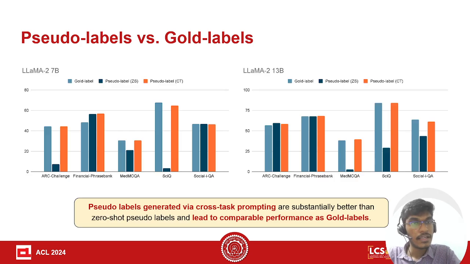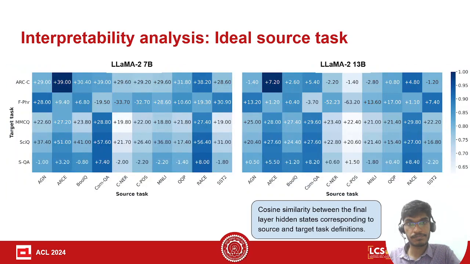We see that using the gold label and using the pseudo-label generated by cross-task prompting gives almost similar performance in all cases, barring one or two. If we use pseudo-labels generated by zero-shot prompting, the performance is substantially lower. So the pseudo-label generated via cross-task prompting leads to comparable performance as the gold label. This can be a very interesting use case of cross-task prompting.